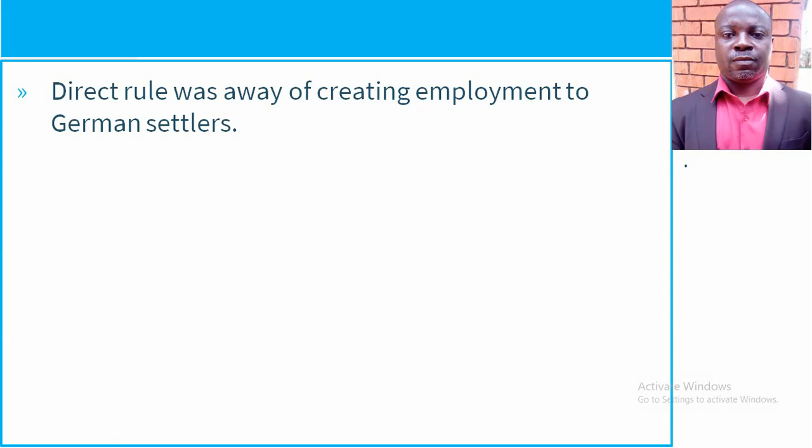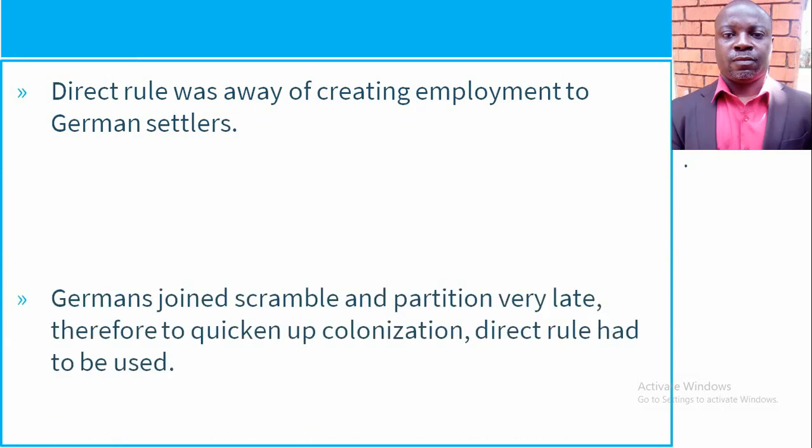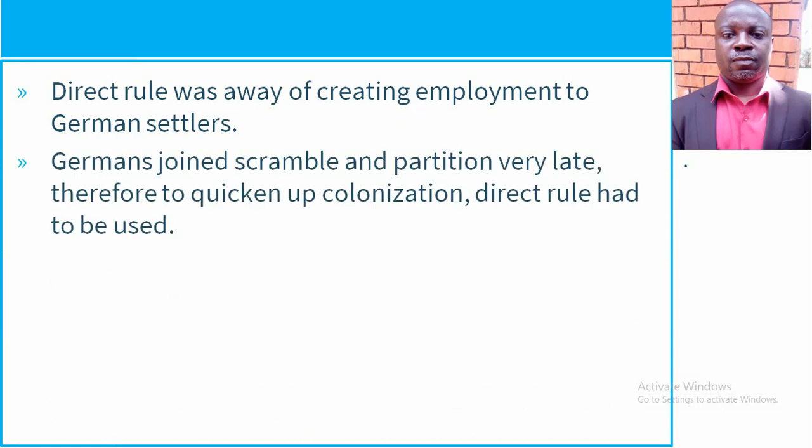So it was a system that was to provide employment opportunities to their citizens. Another point is the Germans joined scramble and partition very late. Therefore, to quicken up colonization, direct rule had to be used. Indeed, they joined the scramble and partition very late. In fact, let me tell you this.